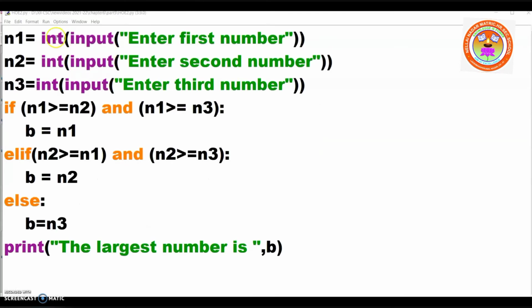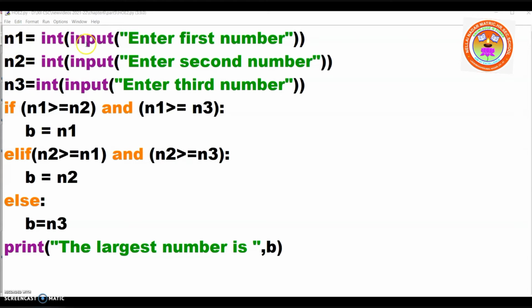See this program. Variables N1, N2, N3. I have taken three variables because I have to check the smallest of three numbers. But here you see, I'm using the greater than sign. If you want the smallest, you put the lesser than sign. That is the difference. So I have taken three variables, N1, N2, N3, to accept three numbers.